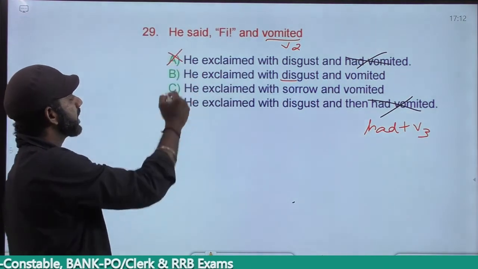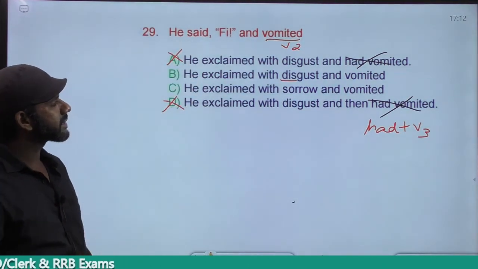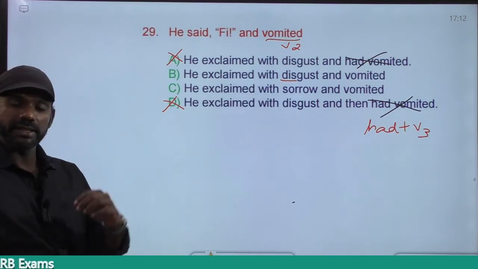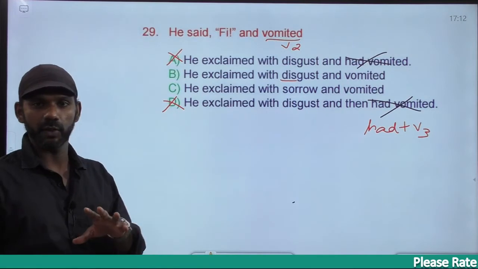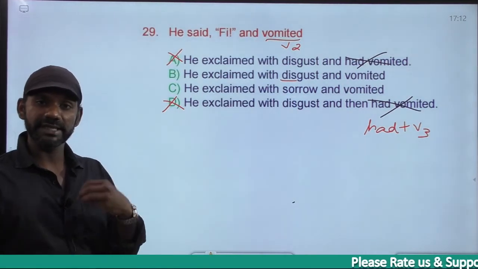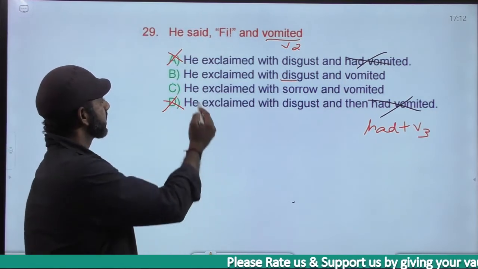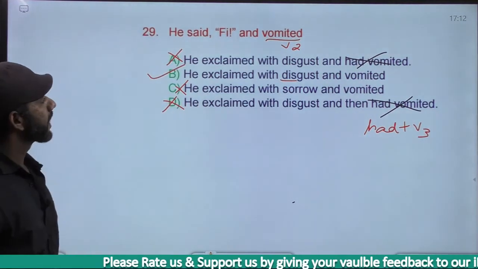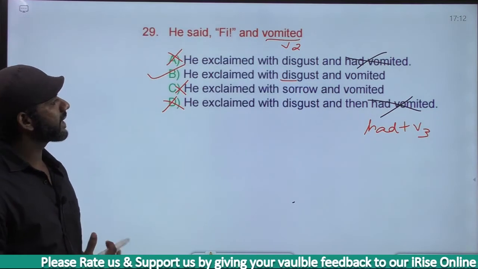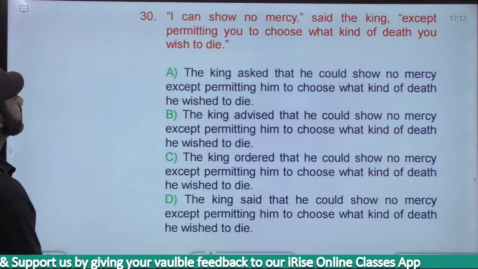So options A and D are gone. Come to option C. He exclaimed with sorrow and vomited. Is there any relationship between feeling sad and vomiting? No. There's no relationship between feeling sad and vomiting. There's no relationship here between these two. The sentence does not make any sense. Eliminated. The answer must be option B. He exclaimed with disgust and vomited. Come to the next one.